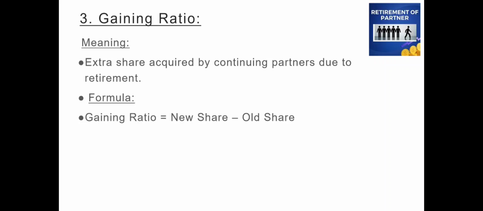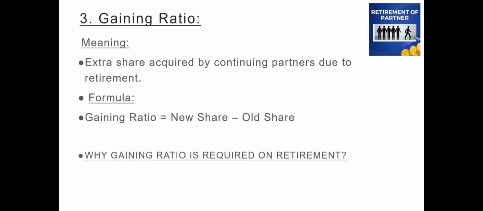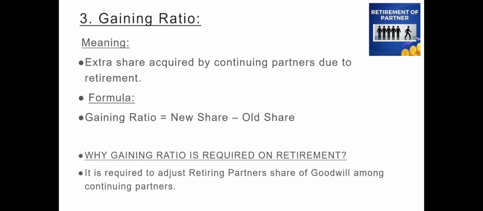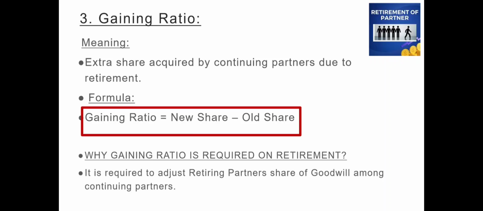Why is this gaining ratio required on retirement? This gaining ratio is required to adjust the retiring partner's share of goodwill among the continuing partners or existing partners. So this gain ratio or gaining ratio is to be calculated on retirement of a partner. So gaining ratio is equal to new share minus old share.